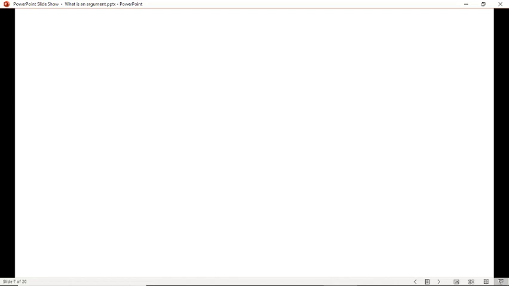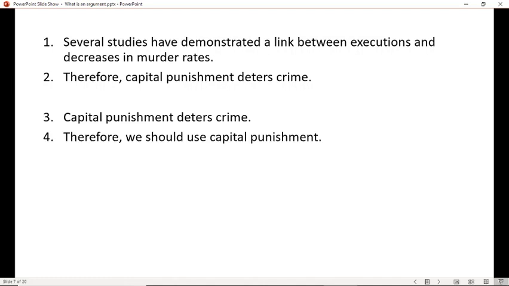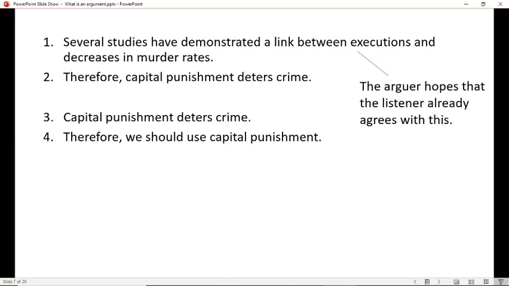So your new argument looks like this. It's really two arguments. First of all, several studies have demonstrated a link between executions and decreases in murder rates. Therefore, capital punishment deters crime. And then you're following that with another argument that says capital punishment deters crime. Therefore, we should use capital punishment. Usually, and so the arguer is hoping, again, you've got a premise. In that very first argument, you've got a premise that says several studies have demonstrated a link between executions and decreases in murder rates. So the arguer is hoping that the listener already agrees with that.